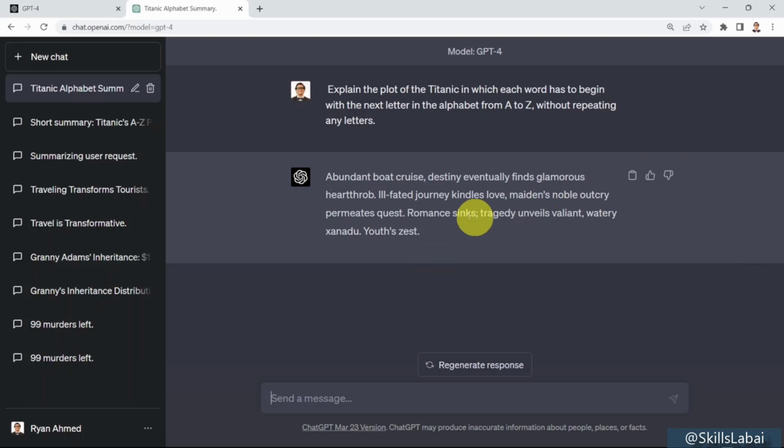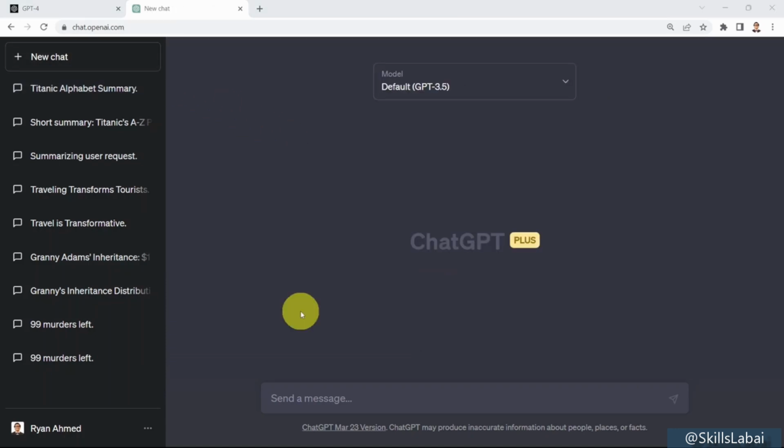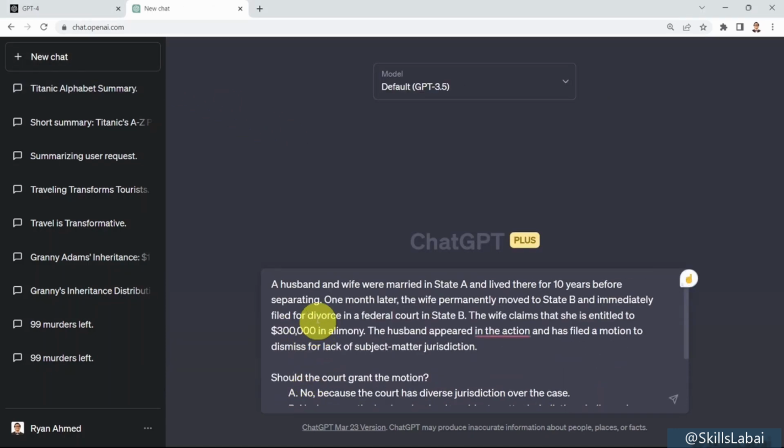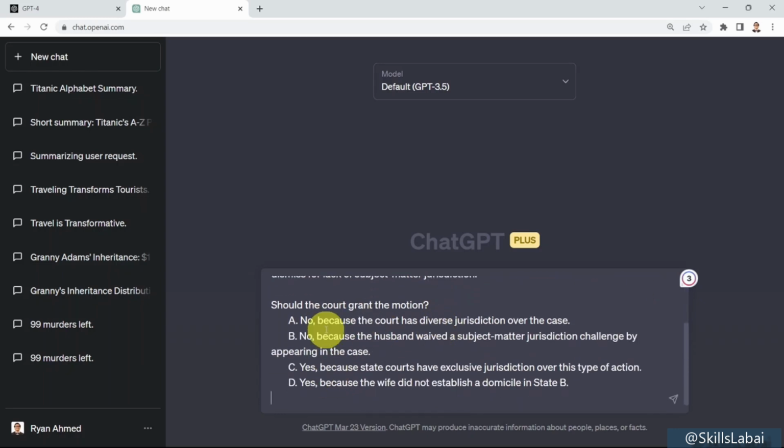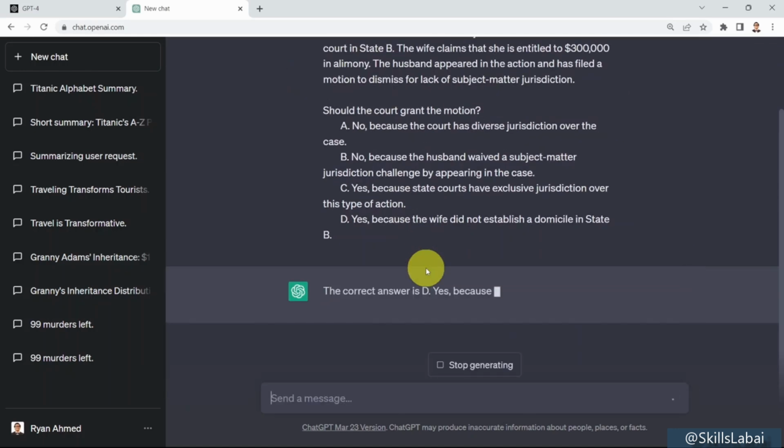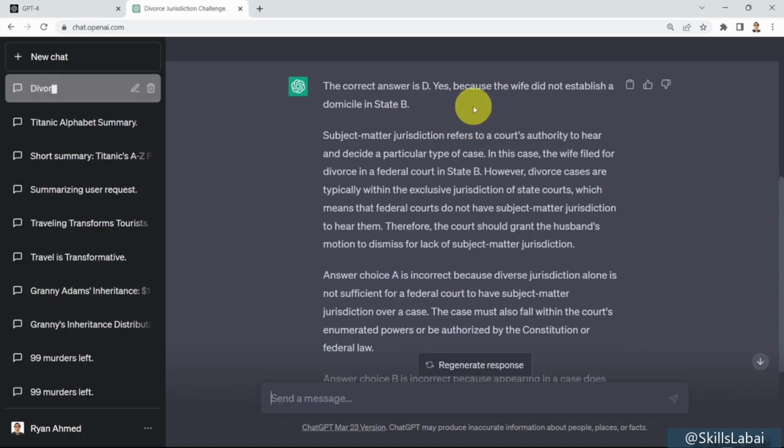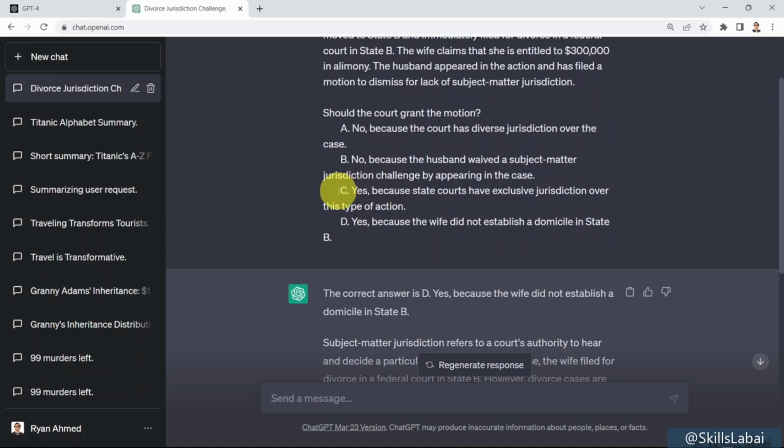Okay, let me show you another example. Example from the bar exam. So basically what I'm going to do here, I'm going to say, well, a husband and wife were married in state A and lived there for 10 years before separating. And basically this is kind of a law question. And we have 4 choices here, 4 options. And let's test out ChatGPT. So if you go ahead and press enter on your keyboard, it's going to tell you, well, the correct answer is D. And yes, because finished in domicile in state B. Well, this answer is actually not true. The correct answer is C.